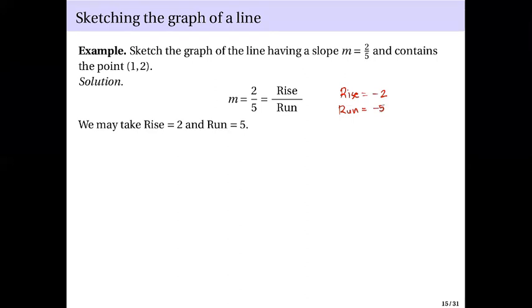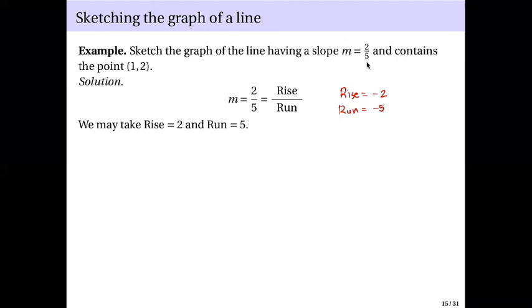So again, for rise, positive means going upwards and negative means going downwards. For run, positive means going to the right and negative means going to the left. And however you write the combination for 2 over 5 as rise over run, you should get the same line, because the line must have slope 2 over 5.